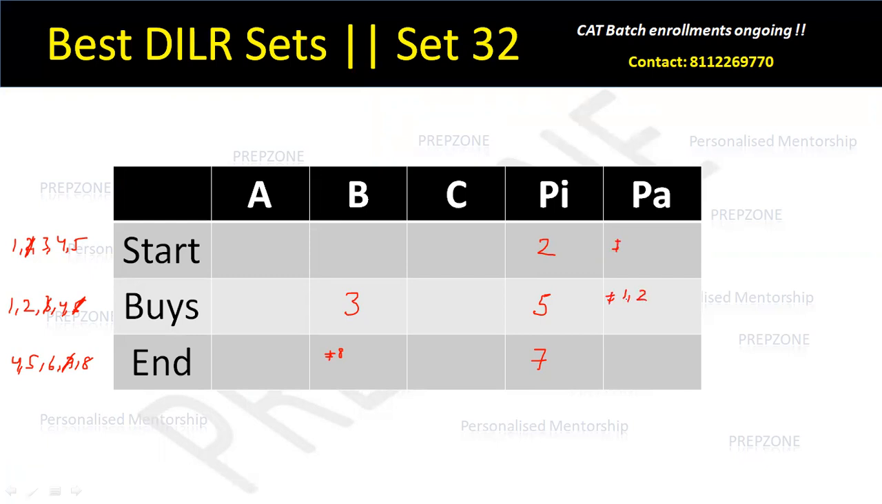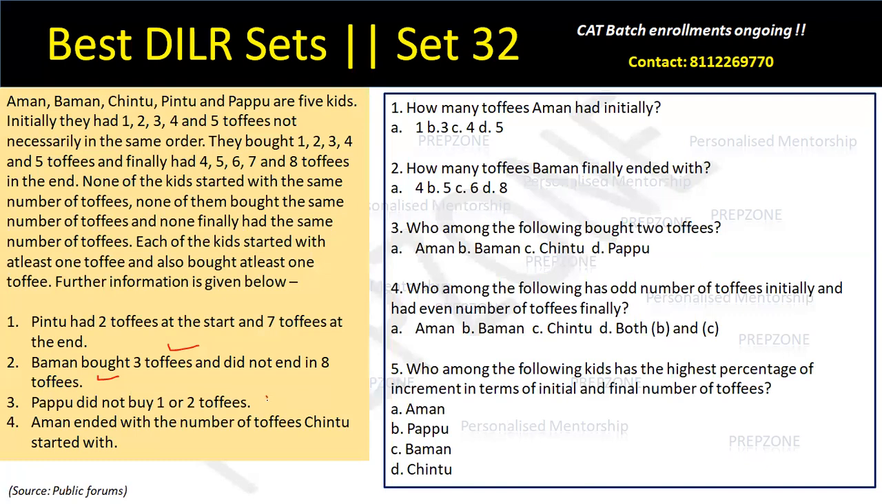Okay, इसका मतलब क्या है, पप्पू ने 1 और 2 खरीदा नहीं है. 3 is already done, 5 is already done, so he must have 4 here. यहाँ 4 होना ही पड़ेगा, राइट. यहाँ से भी I can remove 4. Great, I've used this information.